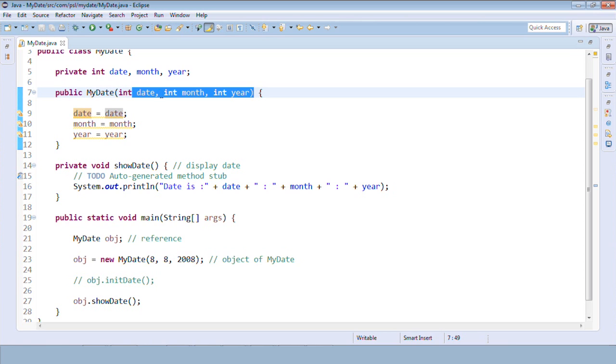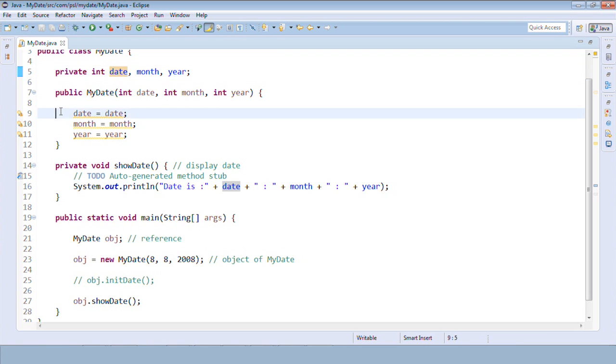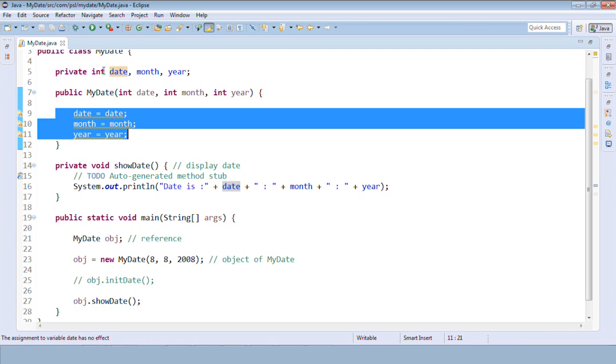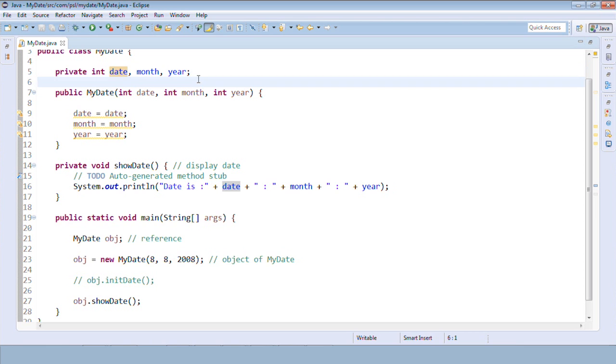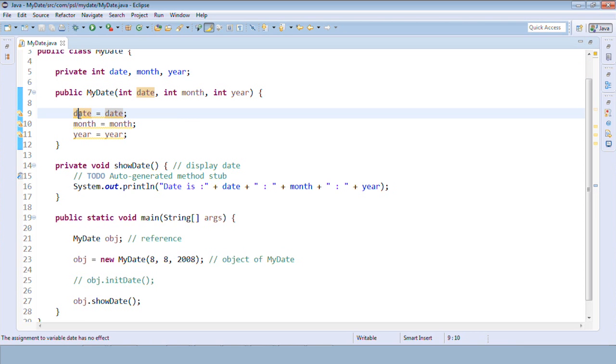So if it has found something on local, which is directly accessible on the local scope, because the priority is to the local scope first. If it can access the local scope, why would it go for the global? Okay, so that's why the global variables are shadowed. Now what we need to do on the right hand side is, these should be the global variables. We want to refer to the global variables, right? So in that scenario, what we can use is a this keyword.